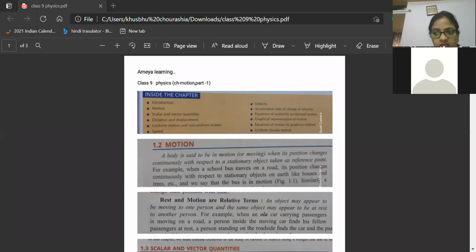Very good, Divyashri. Beta, you are at rest with respect to the surrounding, and your surrounding inside a bus is the fellow passengers. The passengers. Very good, Divyashri. Catch this word. Take this word inside your brain that you are at rest with respect to the fellow passengers. The fellow passengers are exactly at rest.